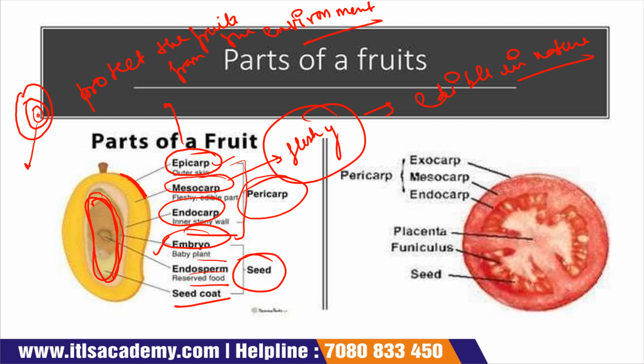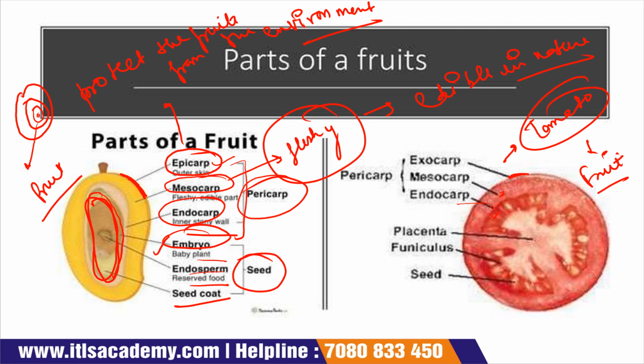Now see, this is your fruit, and this is your tomato. We all know that tomato is also a fruit. It is not a vegetable, it is a fruit. See, this is your exocarp, the outermost layer, then the mesocarp, the fleshy part, then the endocarp, which is inside. Now, this structure is considered the placenta, and the outer covering of the placenta is considered the funiculus.